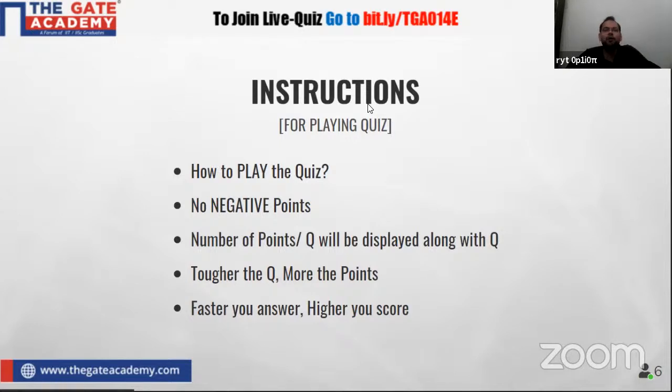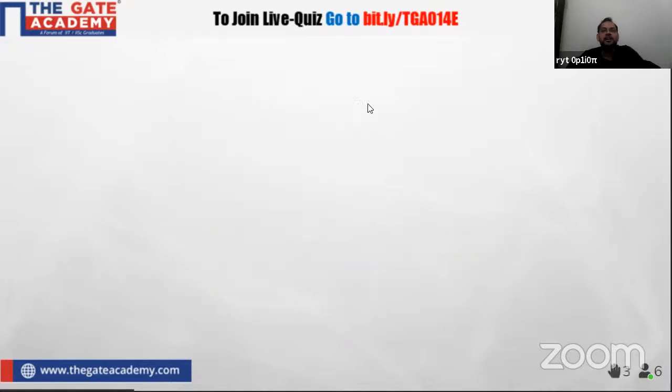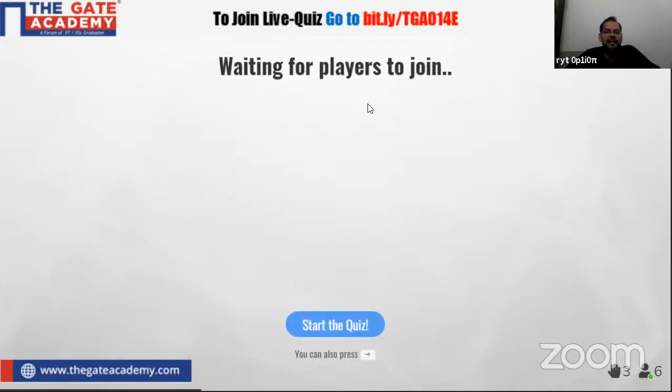One more thing that I want to explain here: if the question is an MSQ, a multiple select question, in that condition you will have to select all the correct answers. If you do not select all the correct answers, in that case you are not going to receive any points. Fine. So these are the rules of this quiz, and right now I am going to start the quiz. First we will see who is here with us.